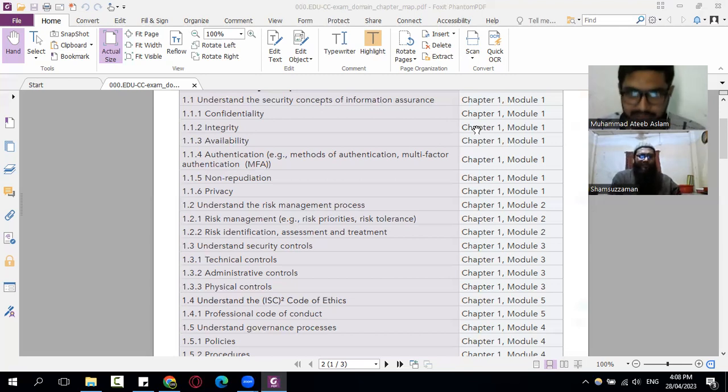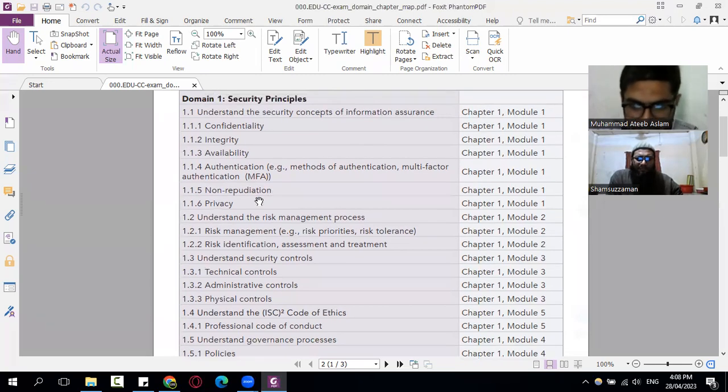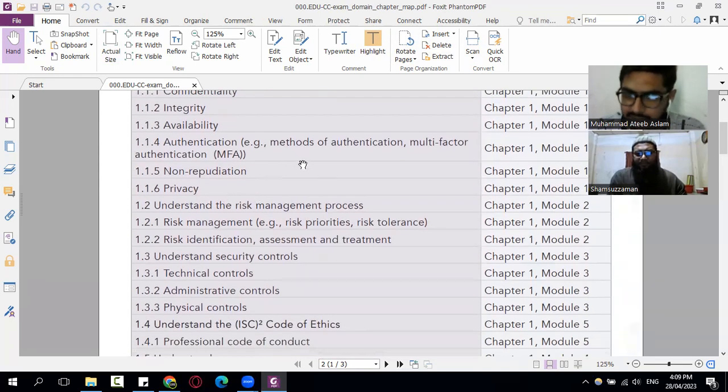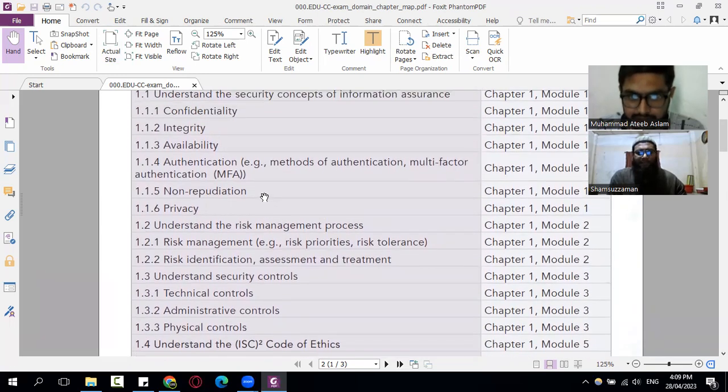In order to achieve non-repudiation, in cybersecurity we normally use digital signatures. You may be asked which concept is used to achieve non-repudiation, and there may be a lot of options, for example encryption, hashing, and things like that. You will pick the right answer, and that will be digital signatures. Digital signatures are used to achieve non-repudiation.